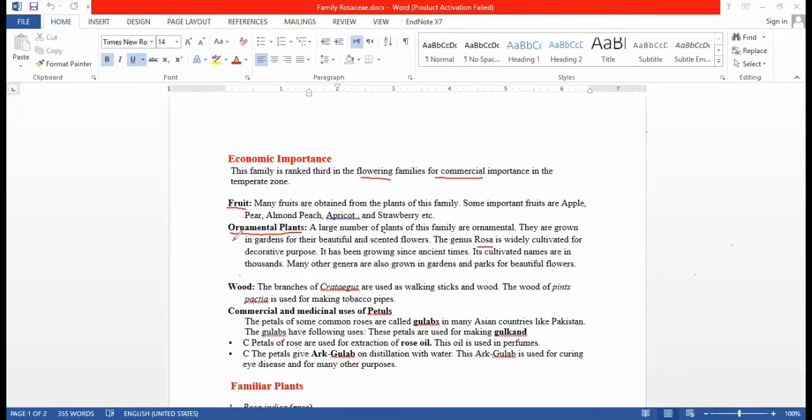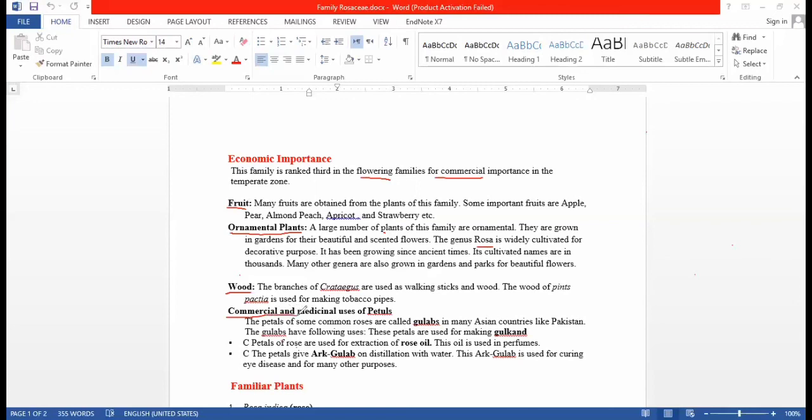So the family possesses ornamental plants. The members are also a source of wood. The branches of Cotoneaster and others, pines and pectia, are used for making tobacco pipes and timber wood.